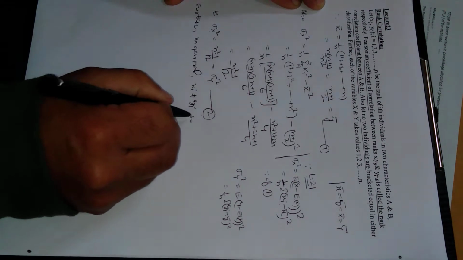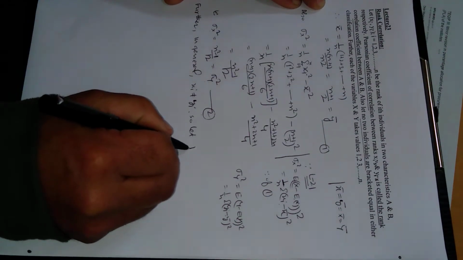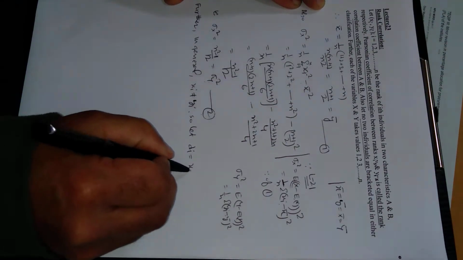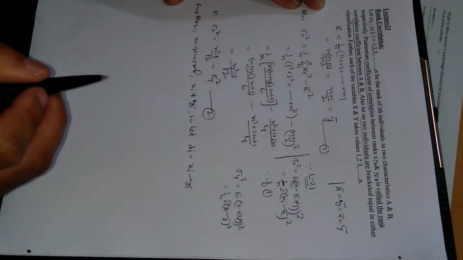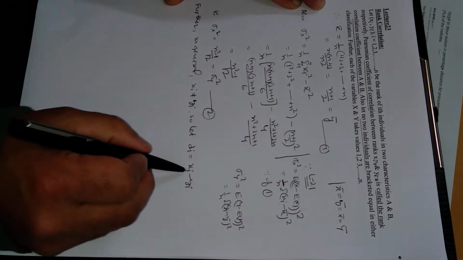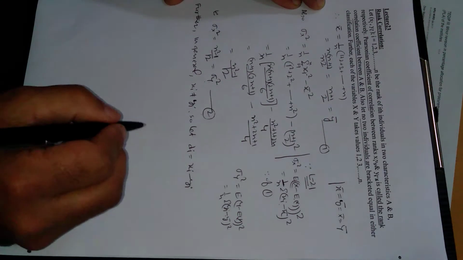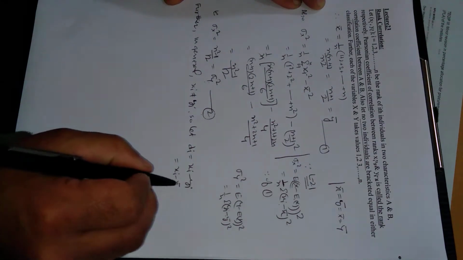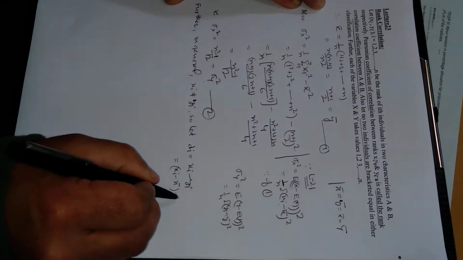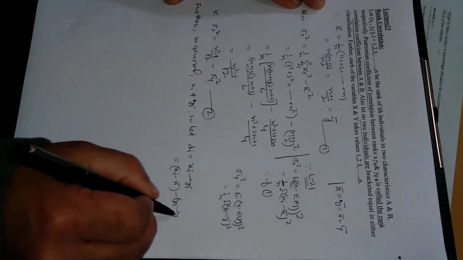So let di be the difference between these two, xi and yi, because xi and yi are not equal, so these are different. So let us suppose the difference between these two is di, which further can be written as xi minus x bar minus yi minus y bar.